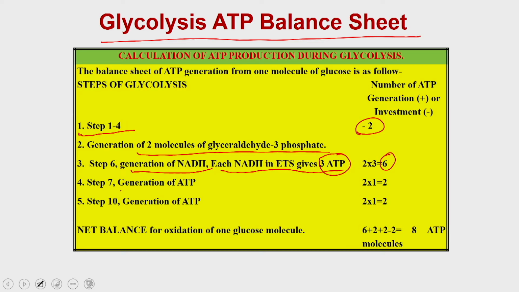Then in step 7, when there is a loss of phosphate, you are going to generate 2 ATP, and in the last step, when pyruvate is generated, you are going to generate another 2 ATP. So, what is the net balance?